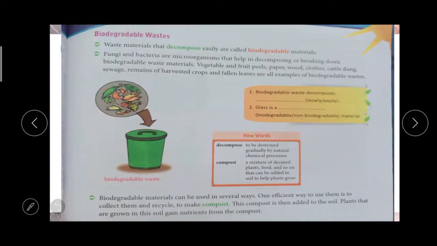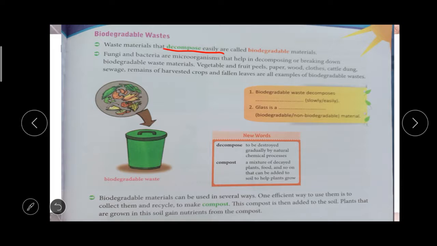First, biodegradable waste. In short, biodegradable waste decomposes easily, like fruit peel, vegetable waste, paper waste, wood, cloth, cattle dung, sewage, crop waste, and leaf waste. It will be decomposed easily, right?